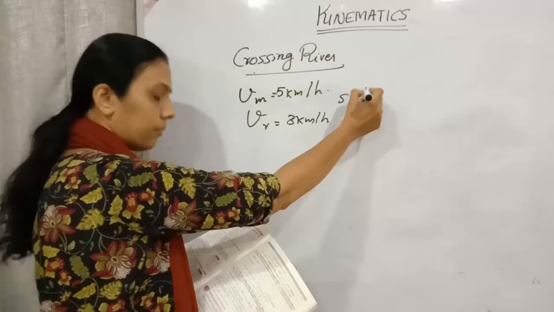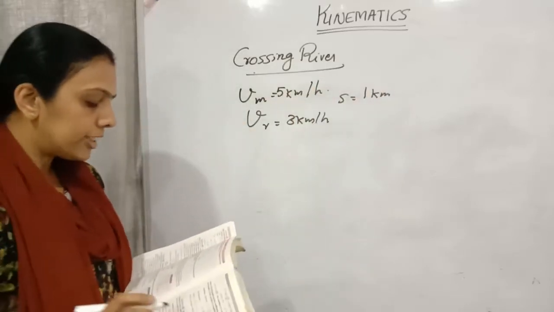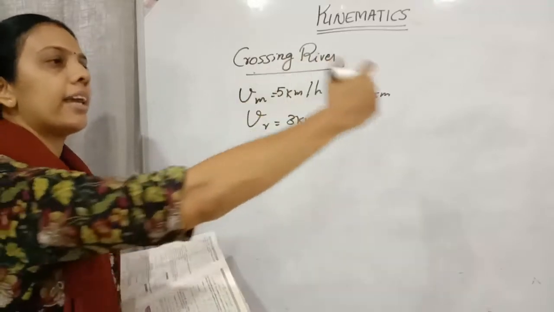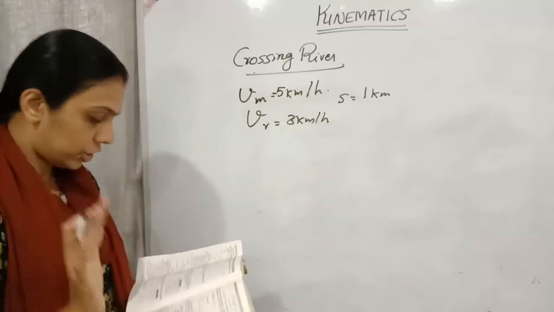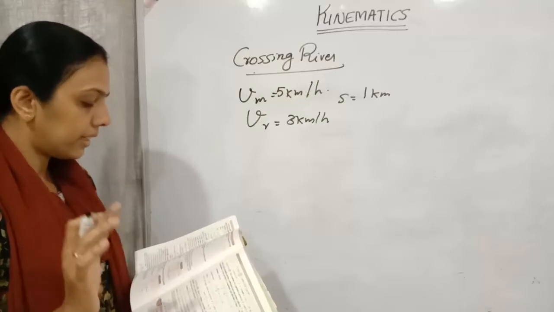The river is 1 km wide. A swimmer wishes to cross the river straight, from A directly to exactly the opposite point B. Along what direction must he strike?